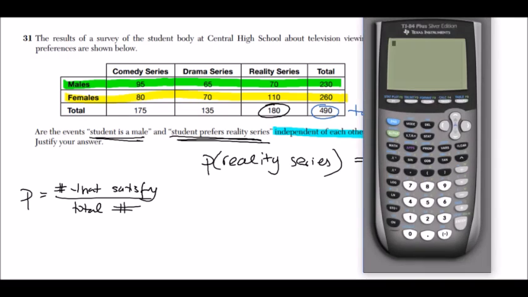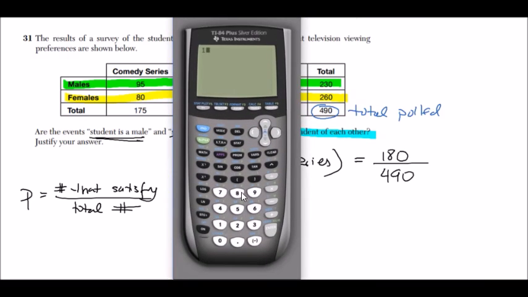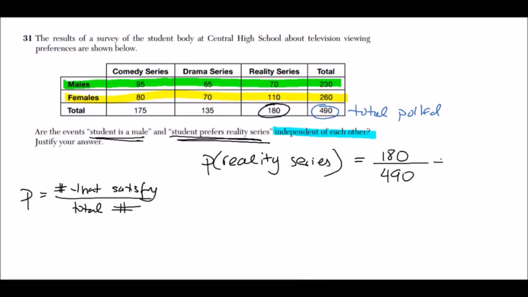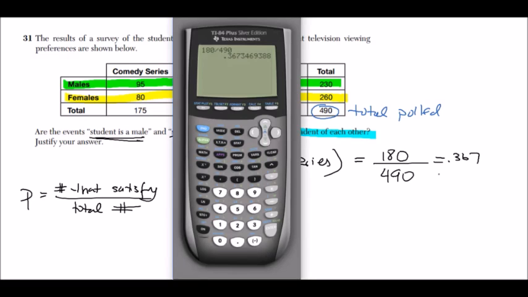And grab our calculator here and do 180 divided by 490. And we got 0.367. And that is the probability that a student in general likes reality series.